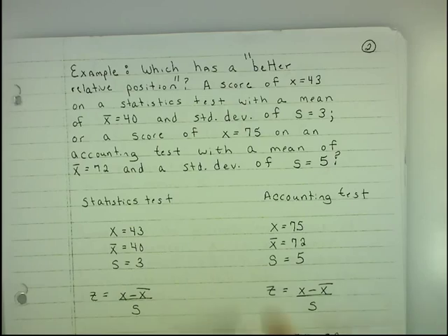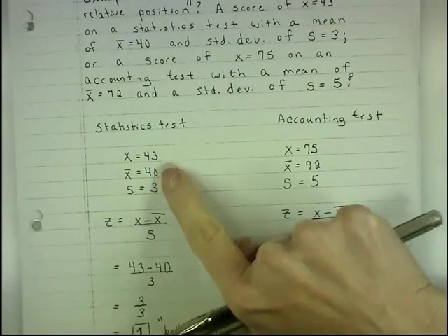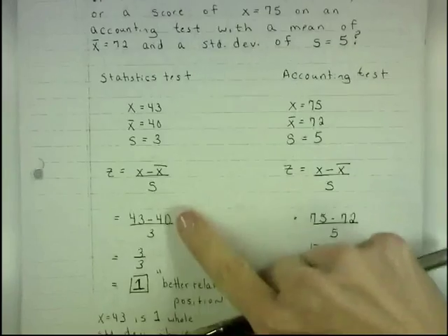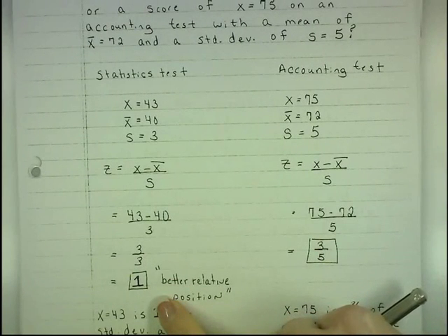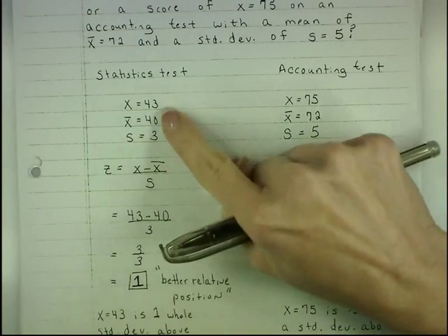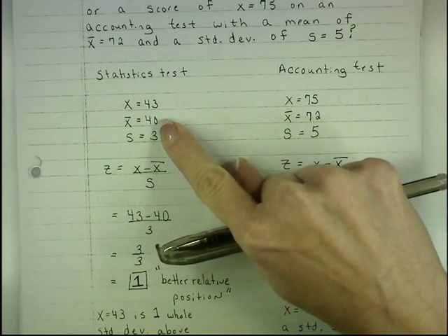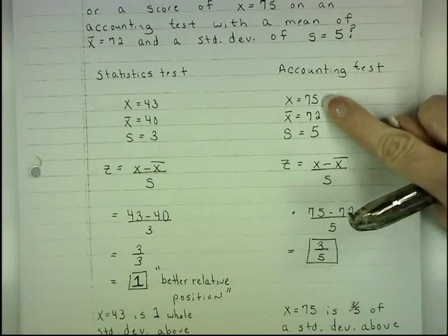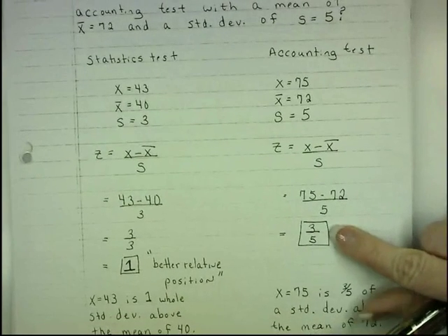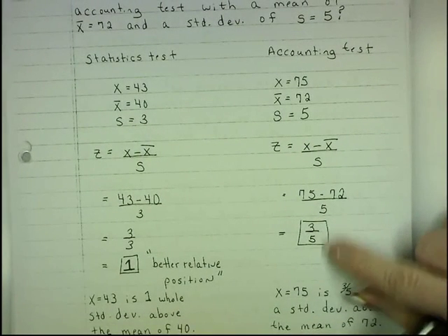So, statistics test. The z-score for this particular student with a 43 turns out to be 1. That means this student's score is 1 whole standard deviation above the class average. That's pretty good. This student with a 75 has a z-score of 3/5, not even an entire standard deviation.